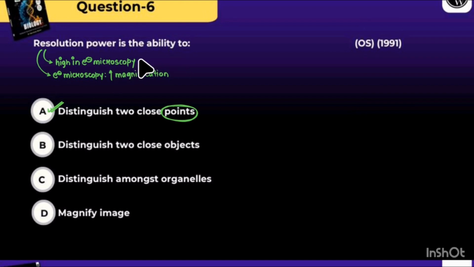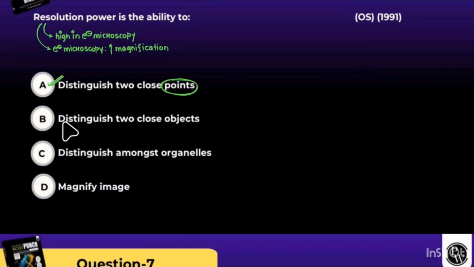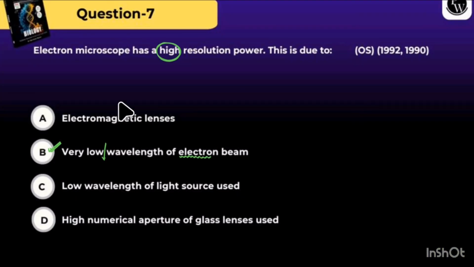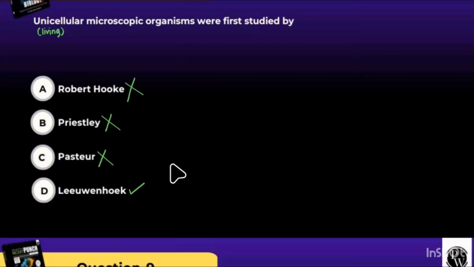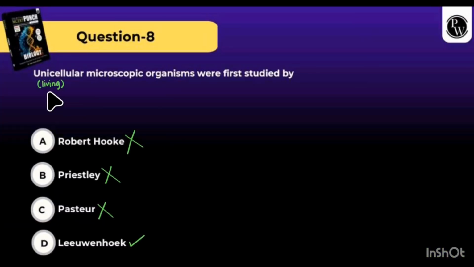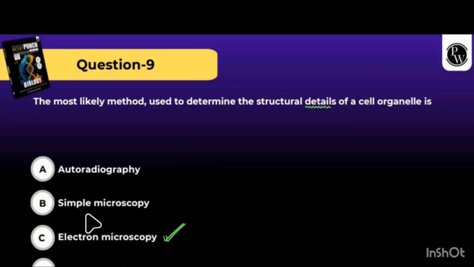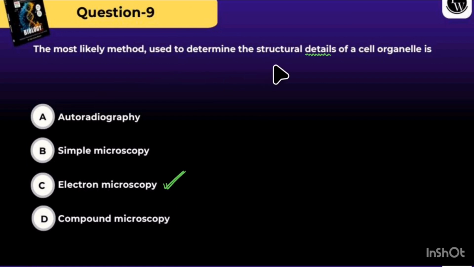Resolving power is the ability to distinguish two close points; we have to remember this. The electron microscope has a high resolving power, which gives high magnification. This is due to the very low wavelength of the electron beam. Unicellular organisms are microscopic organisms, for example bacteria, which were studied by Leeuwenhoek. Correct answer: the most likely method used to determine the structural details of the organism is electron microscopy.